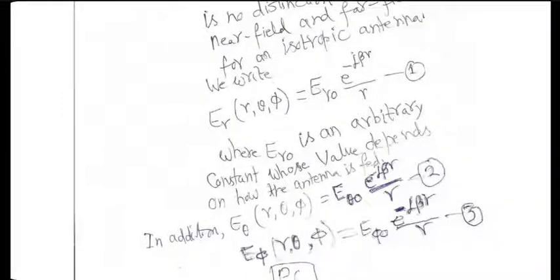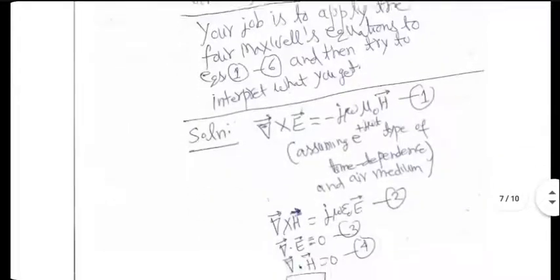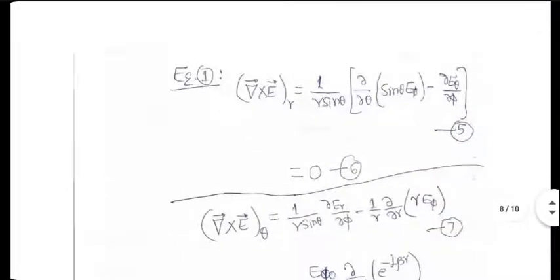E phi has only R dependence and E theta also has only R dependence. So on the right hand side of equation 5, within the brackets, d by d theta term will go to 0 and d by d phi term would also go to 0 because E theta and E phi have only R dependence. They don't have theta and phi dependence. That is what omnidirectional antenna is supposed to be all about. So del cross E's R component is 0 in this case.